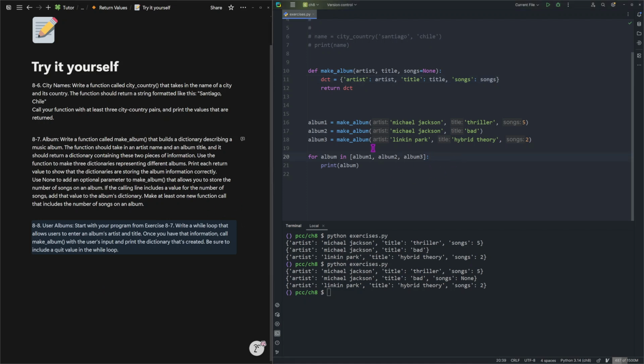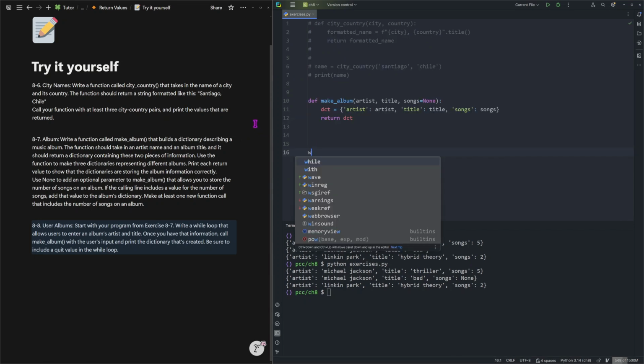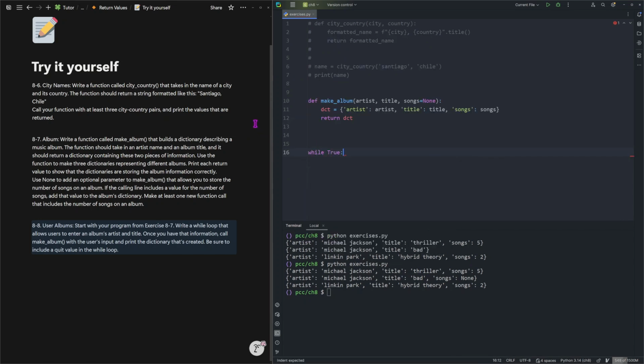Okay, so we have our make_album, and now we are going to use a while loop to actually take input. So let's do it.